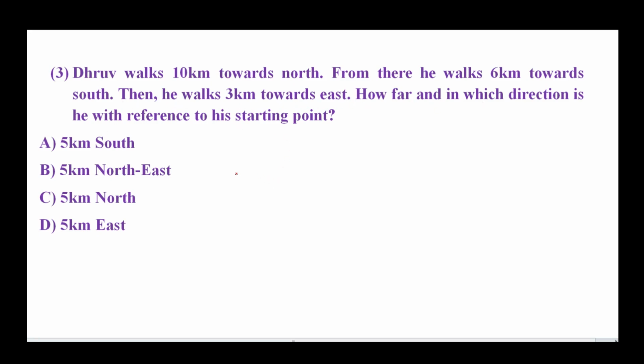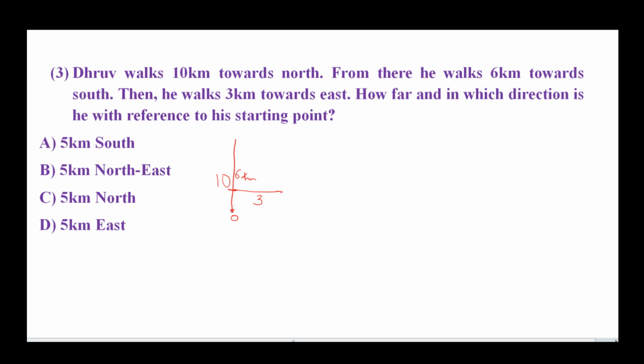So let's solve this question. This is our starting point, name it as O. Dhruv walks 10 kilometers towards north from the starting point. North is in the upward direction, then he walks 10 kilometers. This is our 10 kilometers. From there he walks 6 kilometers towards south. From this point he walks 6 kilometers towards south, so he is at this point. Then he walks 3 kilometers towards east. From this point he walks 3 kilometers towards east.